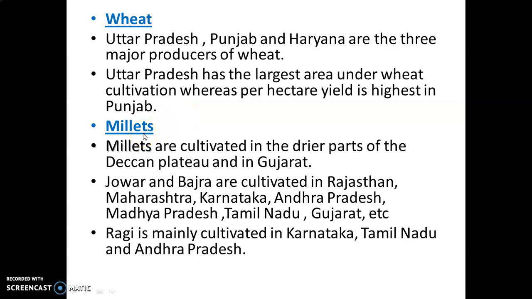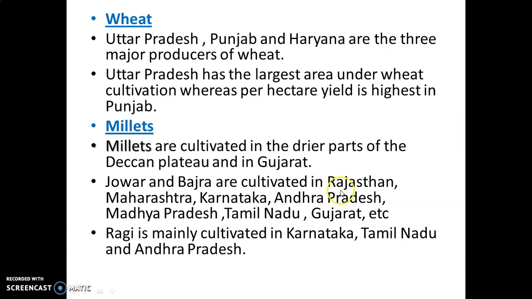Next is millets. Millets are considered a dry crop. Millets can be cultivated in areas that receive very little rainfall. They can tolerate, or can grow in, the drier parts of the Deccan Plateau and in Gujarat. Jowar, bajra and ragi are three kinds of millets.